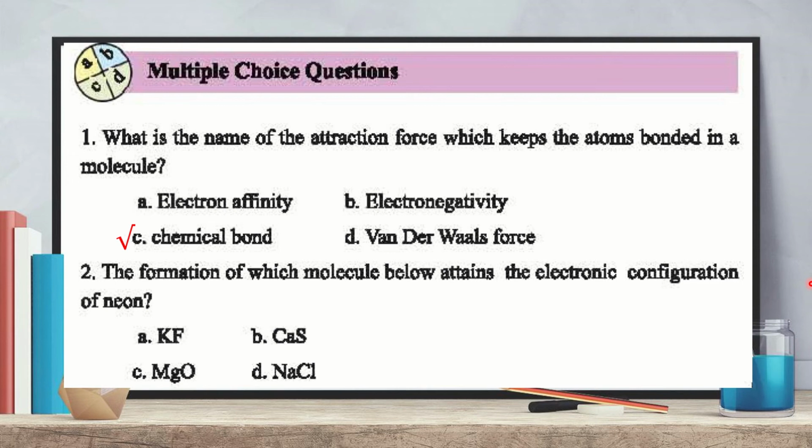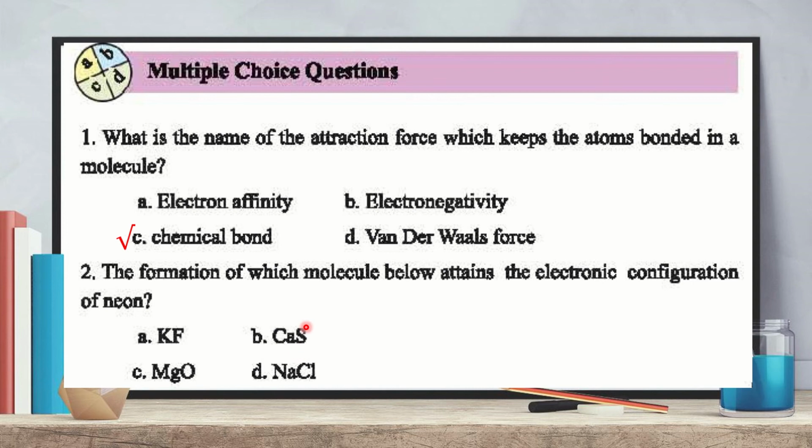Dear students, you know that when any compound makes any bond, when an atom joins with another atom, they get the electronic configuration of their nearest inert gas for getting stability. Look, here in potassium fluoride, potassium gets the electronic configuration of its nearest inert gas argon, but fluorine gets the electronic configuration of its nearest inert gas neon. But the question is, in which compound both elements get the electronic configuration of neon?